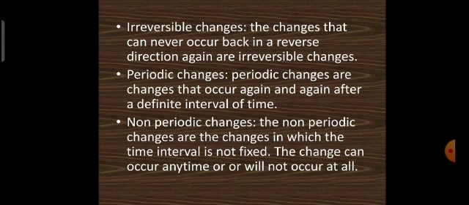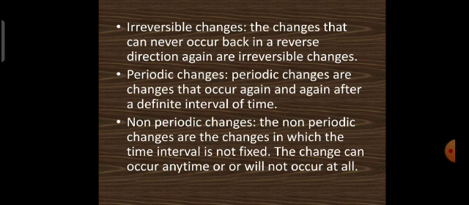Irreversible changes. The changes that can never occur back in a reverse direction again are irreversible changes. For example, milk getting converted into yogurt. You cannot get back milk from yogurt again. Firecracker. On burning a firecracker, the chemical reaction has occurred, so it cannot be reversed.